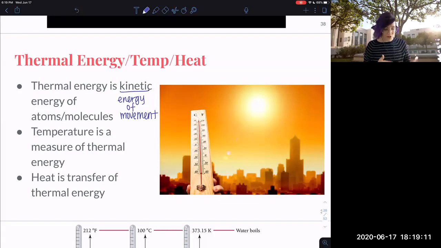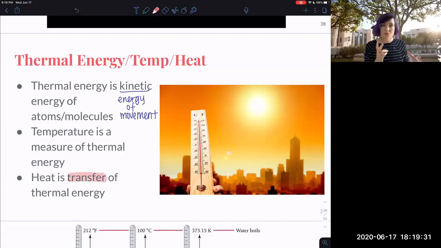So heat is a transfer of thermal energy. Heat and temperature are different. They're not the same thing. And temperature doesn't even measure heat. Heat only occurs if you have a change in temperature or a transfer of energy.